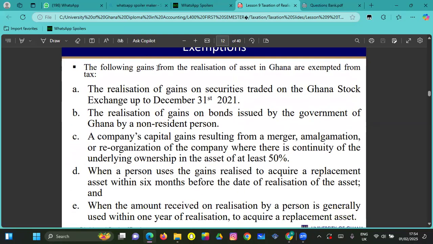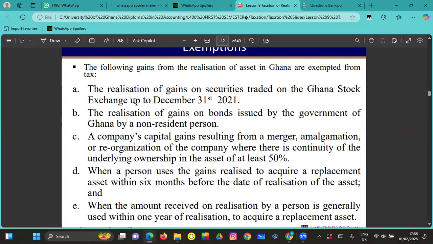The following gains from the realization of assets in Ghana are exempted from tax. Remember, in taxation, most of the examiners know that we know this, so what they are going to do in the exams is twist this. The first point is that the realization of gains on securities traded on the Ghana Stock Exchange up to December is exempted, right?